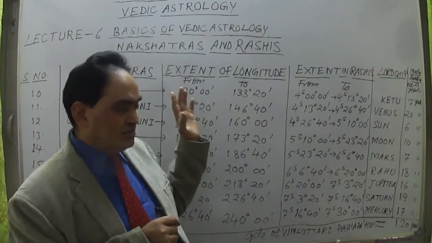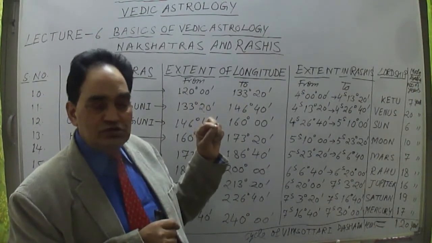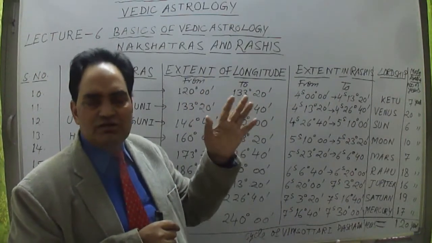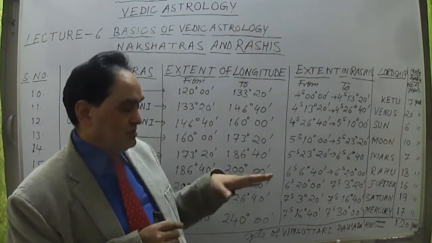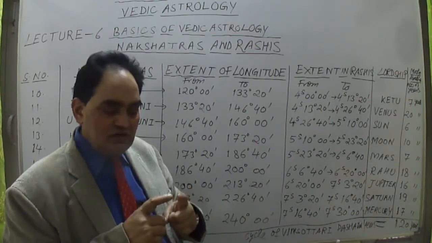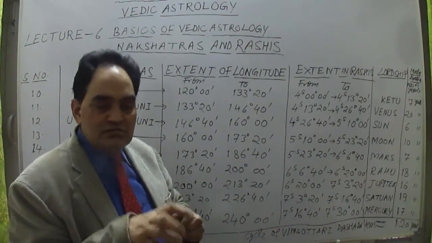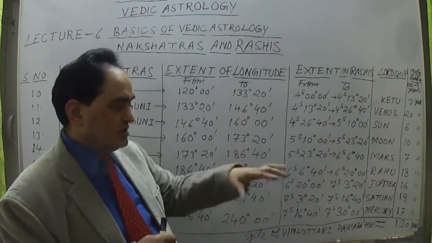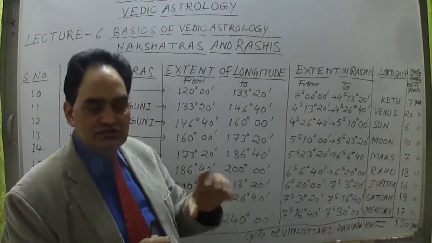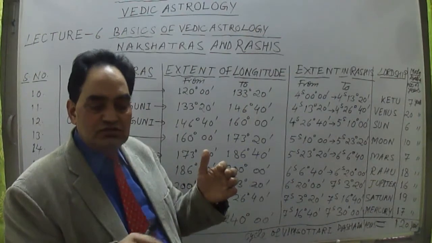Only one mistake I committed, that I'm just telling you. I spoke of 23 degree 20 minutes plus 7 degrees something, I think 7 degree 20 minutes or 7 degree 40 minutes, I don't remember, but that was a mistake of mine. In 23 degree 20 minutes we have to add only 6 degree 40 minutes, then it will be equal to 30 degree, and that Rashi or sign will be completed, because one Rashi has only 30 degree.